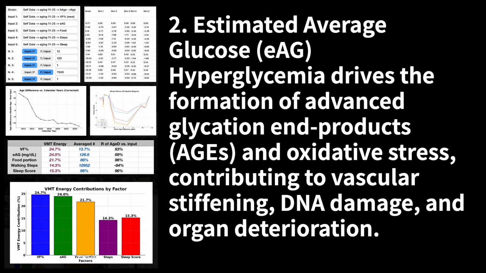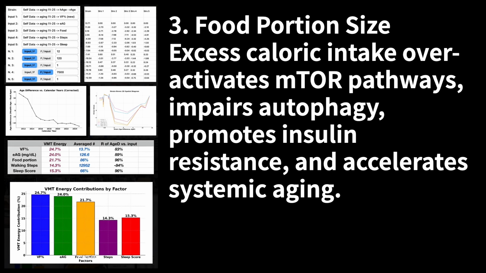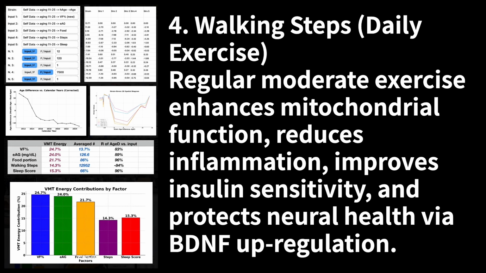2. Estimated average glucose, EAG. Hyperglycemia drives the formation of advanced glycation end products, AGEs, and oxidative stress, contributing to vascular stiffening, DNA damage, and organ deterioration. 3. Food portion size. Excess caloric intake overactivates mTOR pathways, impairs autophagy, promotes insulin resistance, and accelerates systemic aging. 4. Walking steps, daily exercise. Regular moderate exercise enhances mitochondrial function, reduces inflammation, improves insulin sensitivity, and protects neural health via BDNF upregulation.